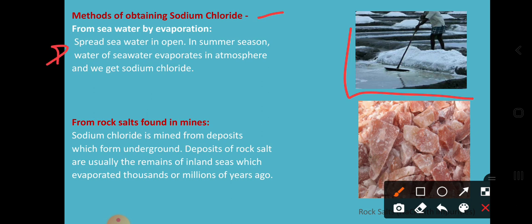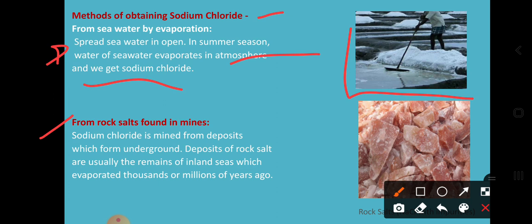You can see here how this person is spreading the sea water in the summer season, then the water of the sea water evaporates into the atmosphere and we get sodium chloride. So by the evaporation method it is possible to get NaCl as a salt, which we can use in our kitchen.